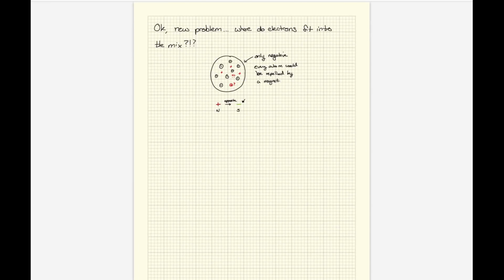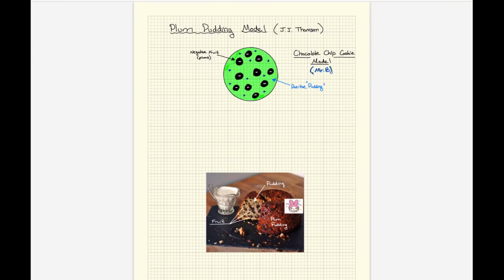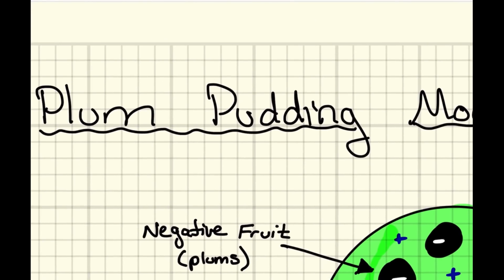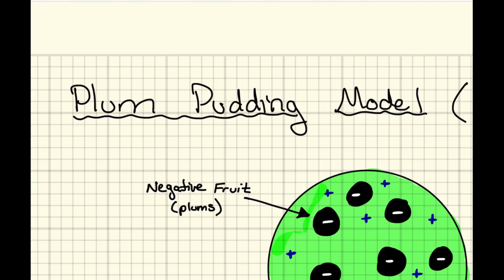So J.J., being the one that discovered these particles, says, okay, I'll come up with something. So bam, the plum pudding model. That's right. You heard it here first. The plum pudding model. Absolutely fantastic.